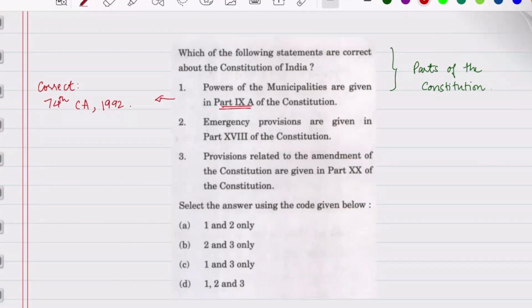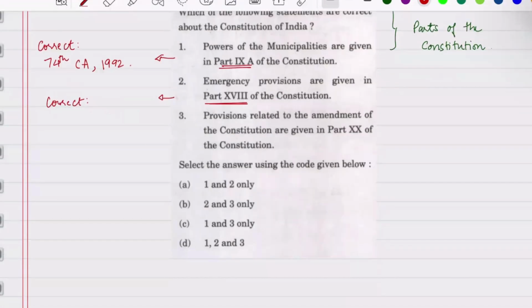Now the second one is emergency provisions are given in Part 18 of the Constitution. So this is also correct. Emergency provisions are outlined in Part 18 of the Constitution, covering Articles 352 to 360.